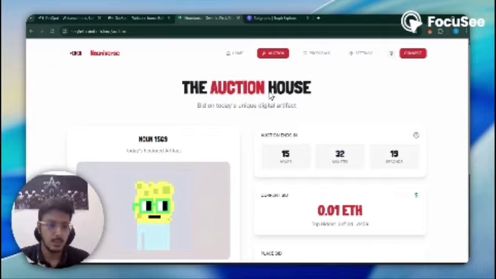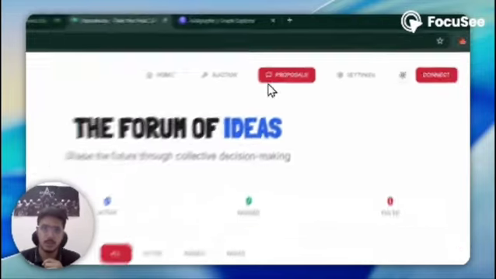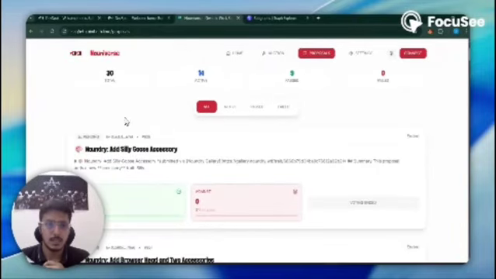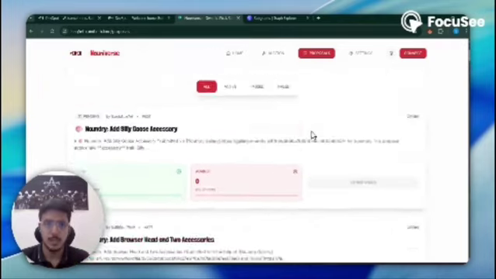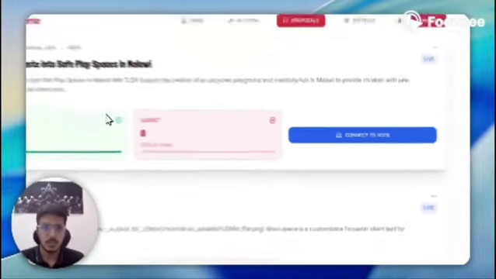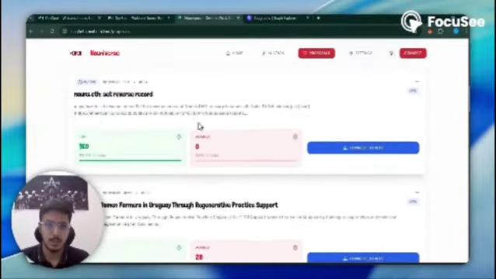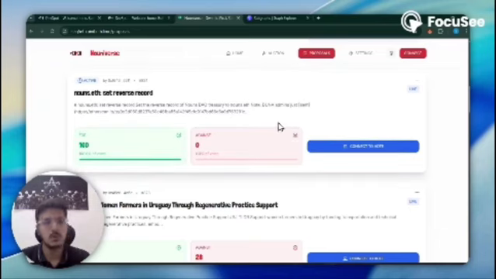This Nouns DAO ecosystem was generated on the idea that ownership equals participation. Now, what participation do I mean? There are proposals in Nouns DAO. Let me take you to the proposals, which are in the form of ideas. There are a bunch of proposals that anyone can vote on. Let's go to the active part. There are a bunch of active proposals and you can vote for it or vote against it. So this is Nouns DAO.